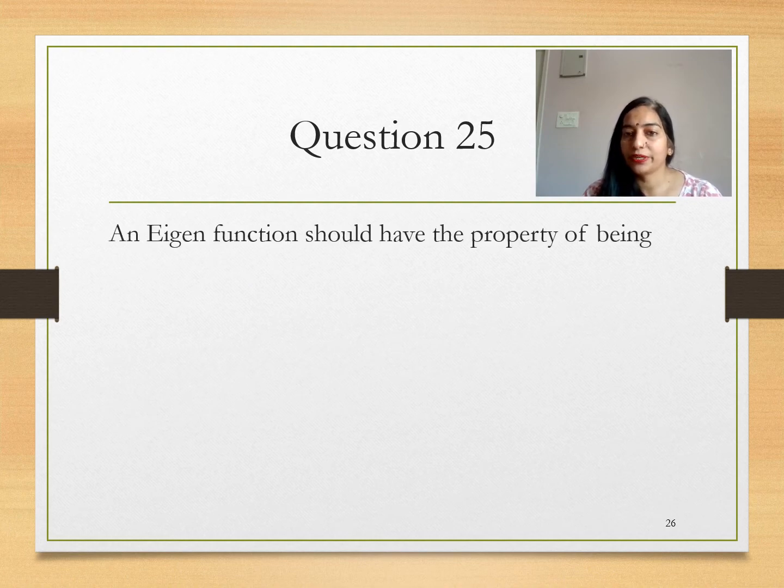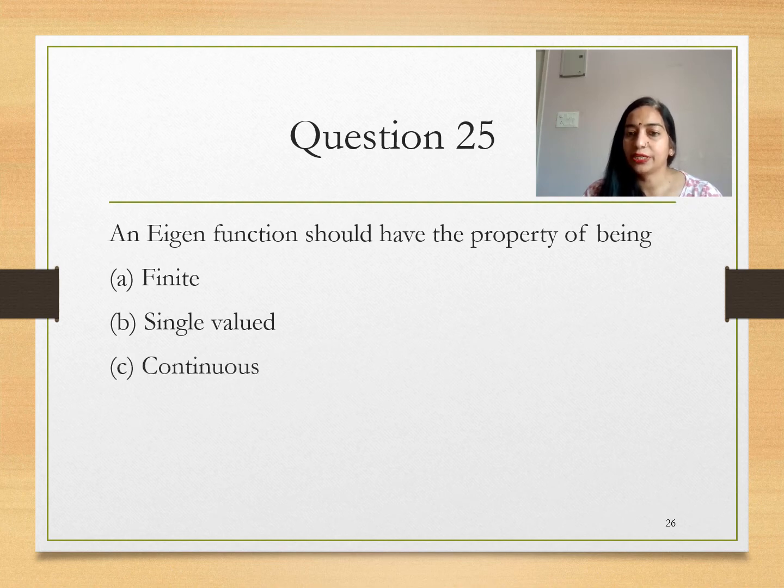Eigenfunction should have the property of being finite, single valued, continuous, all of the above. So as you all know, eigenfunction should have finite value, single valued, continuous, and first derivative also exists. So all of the above is the correct option. So option D.